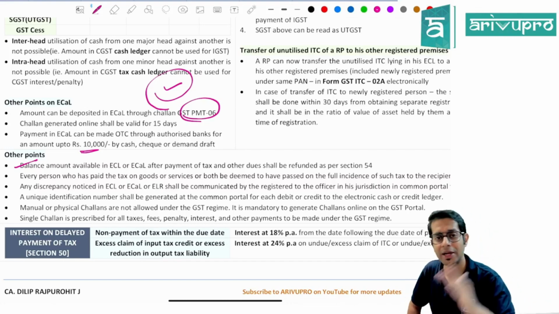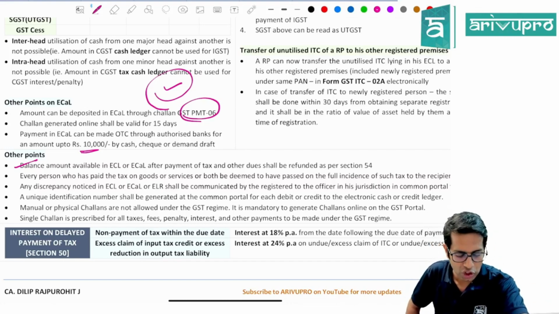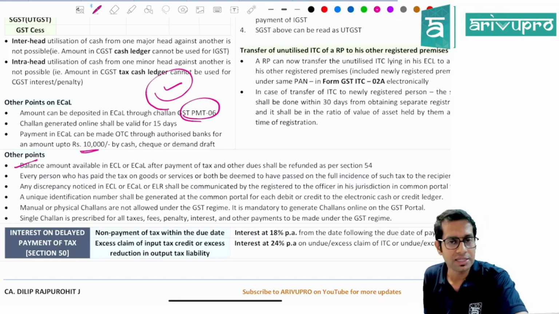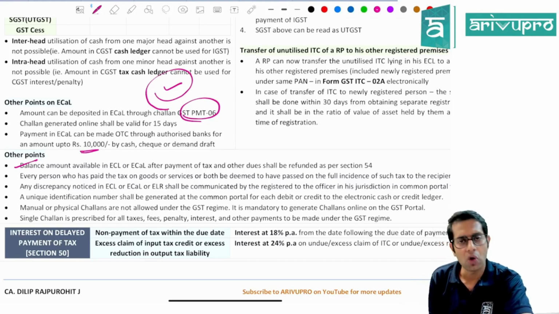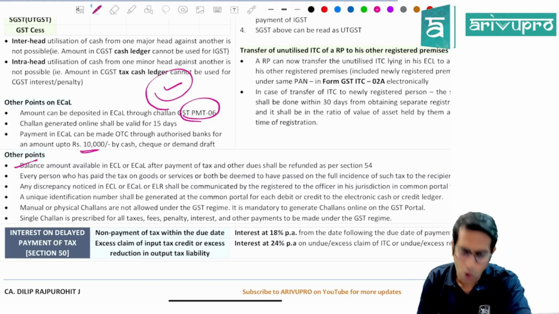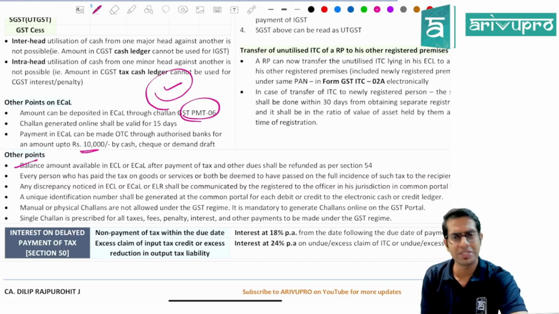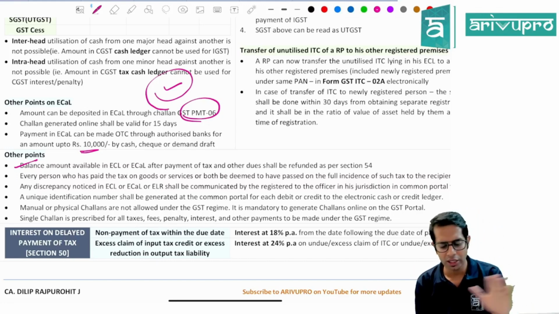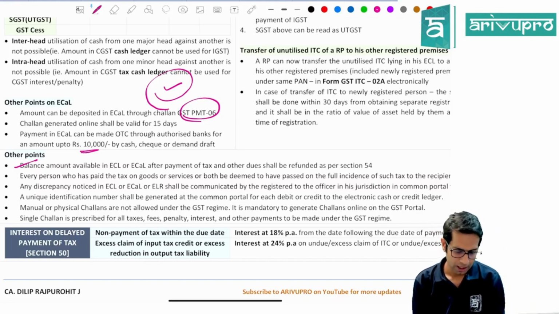And for every debit and credit, there will be a unique identification number generated. Physical challans are not allowed under GST law. Whatever challan is there, you'll have to generate it online only, and there is one single challan for all the different types of payment which you are making under GST law.